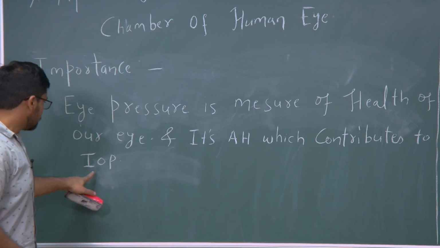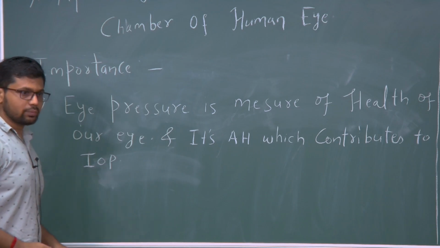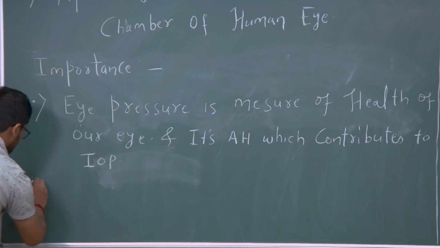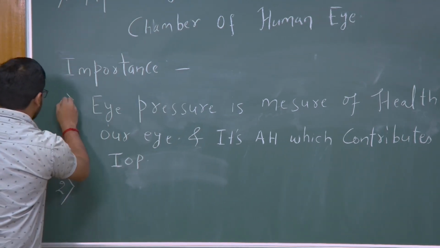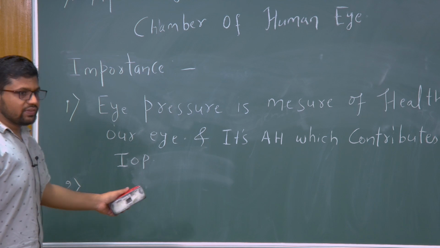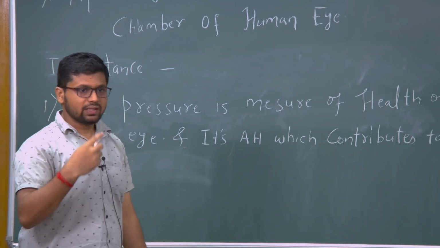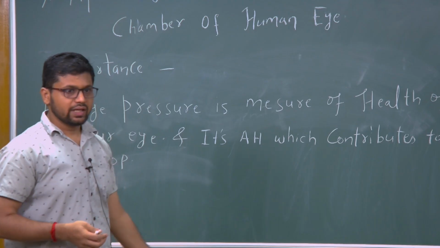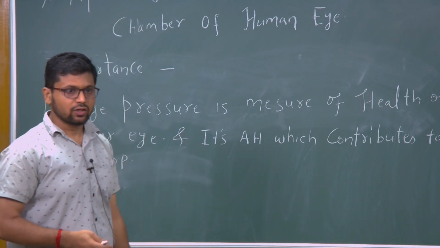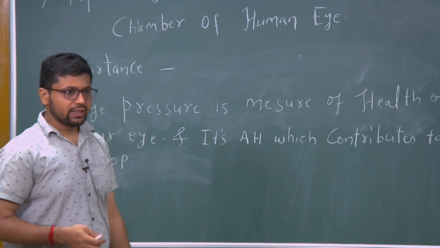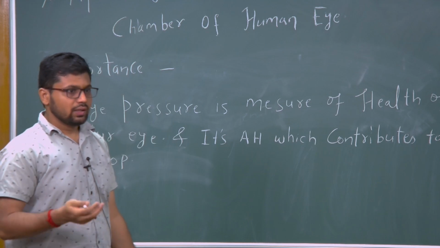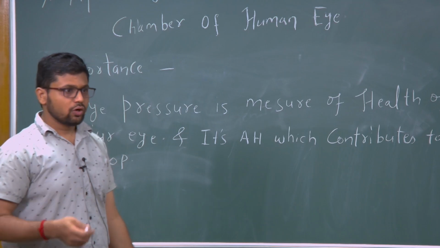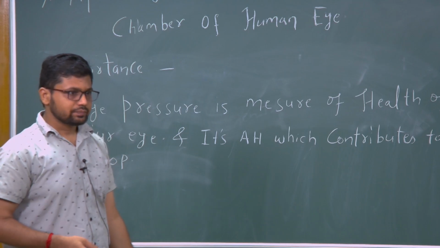I will use IOP for intraocular pressure. The second importance is, what I mean from here is that if the flow inside the anterior chamber is controlled or in normal way, the intraocular pressure will remain in the normal range, whereas if there is some deviation from the normal behavior, then the intraocular pressure may increase or decrease.